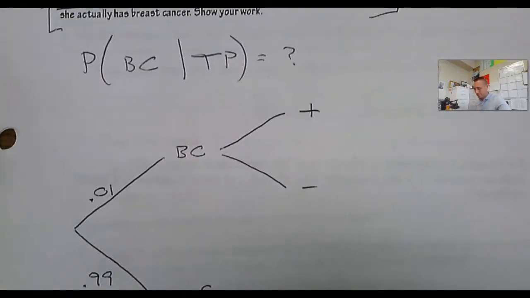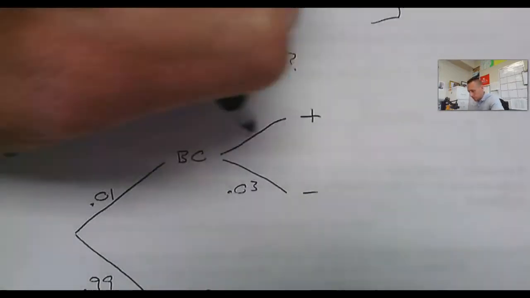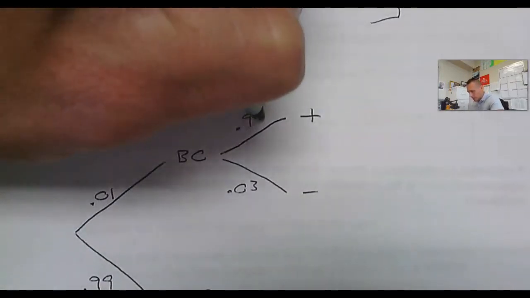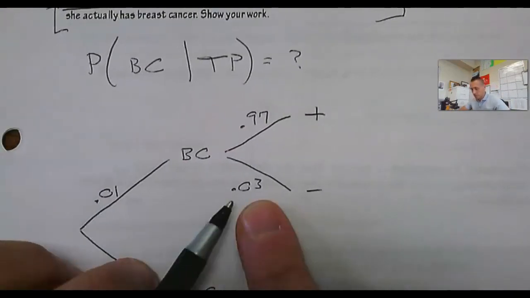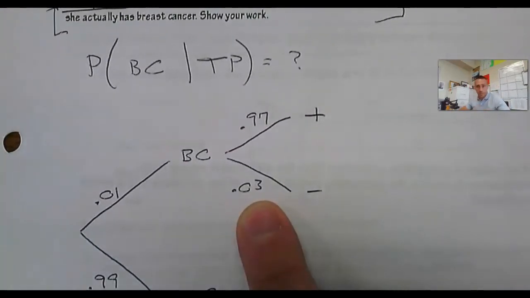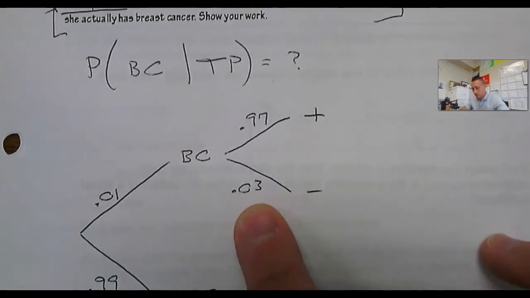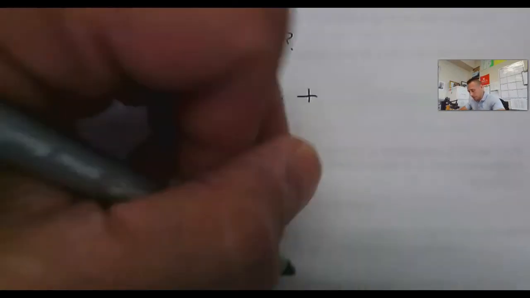They told us the probability they test negative is 3%. The probability that they test positive is 97%. So 3% of the time, they're going to get a false negative. They have it, but they tested negative.